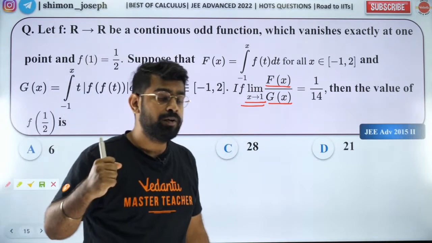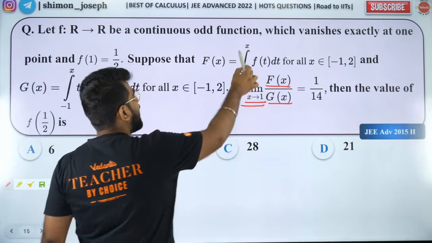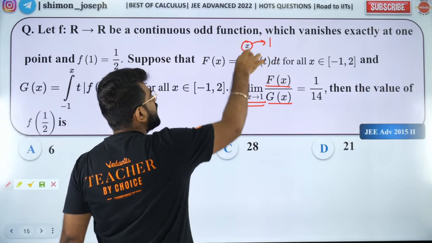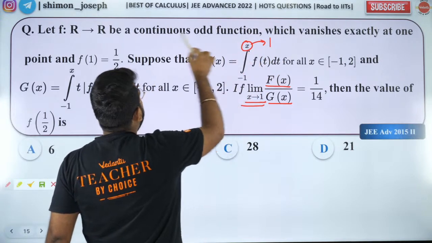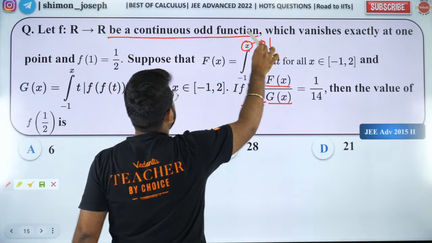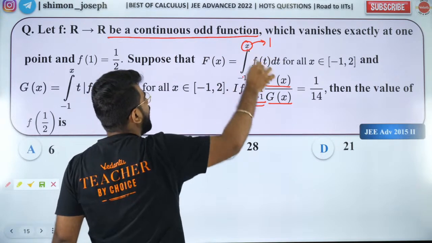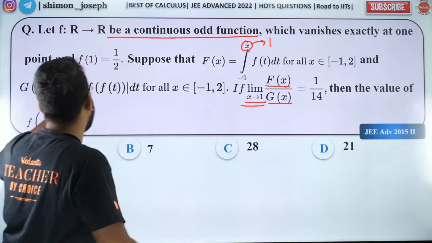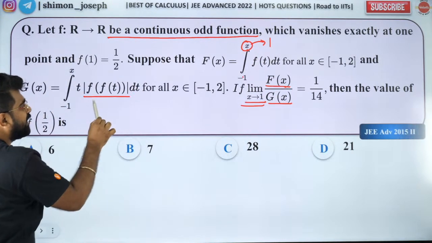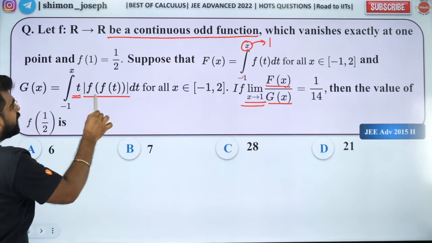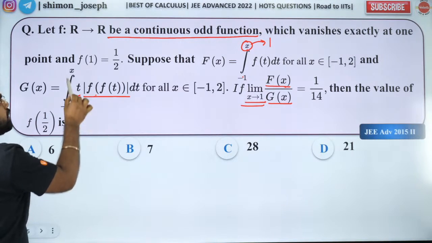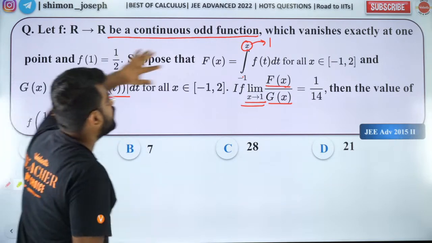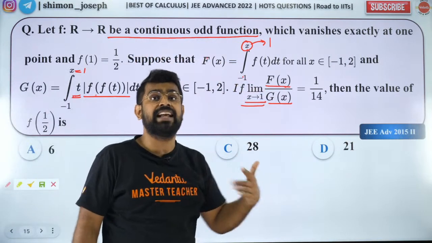How? Because when I put x as 1, it will become -1 to 1, and we have an odd function. Odd function between -1 to 1 will become 0. So that's why the numerator is 0. Same way over here. This is even and this is odd. So even into odd will be odd only. So again, -1 to 1 will be 0. So both my numerator and denominator are tending to 0.